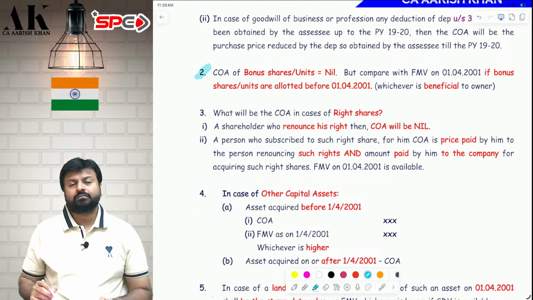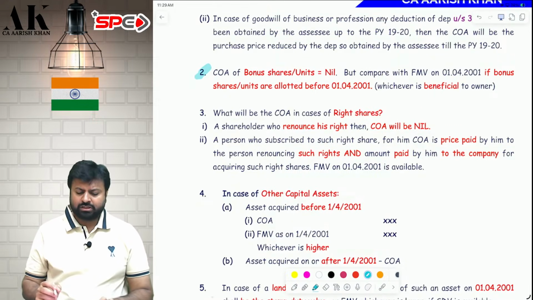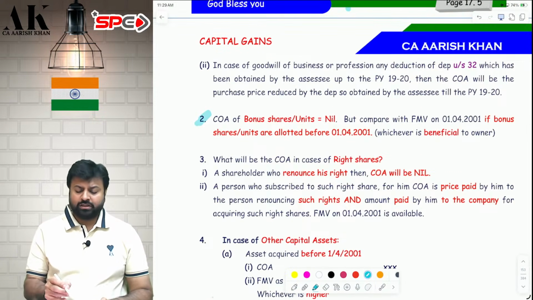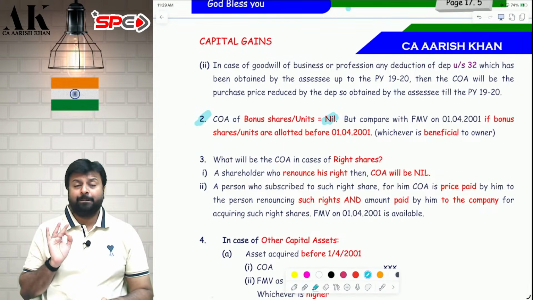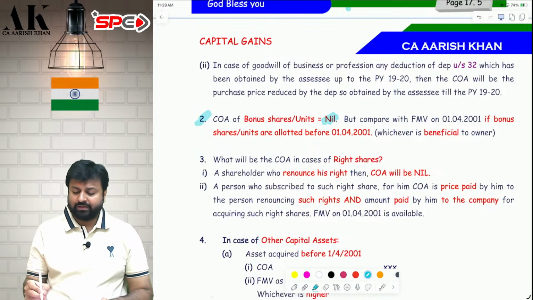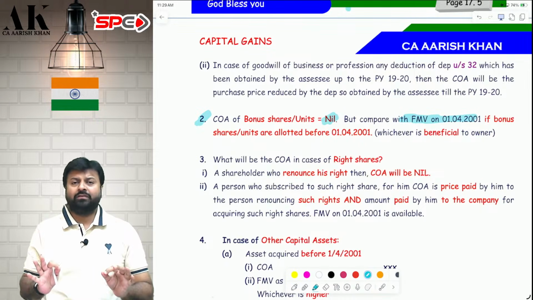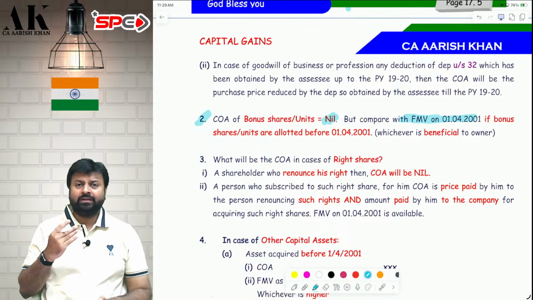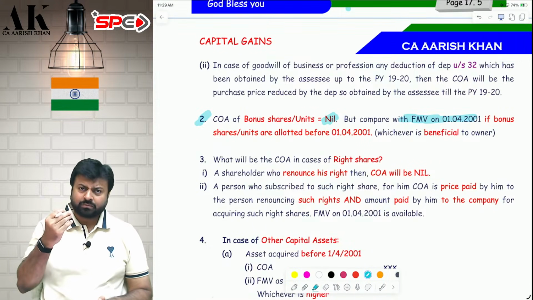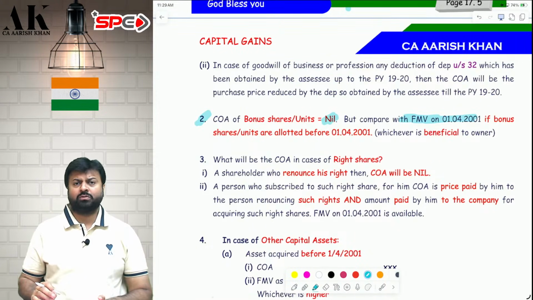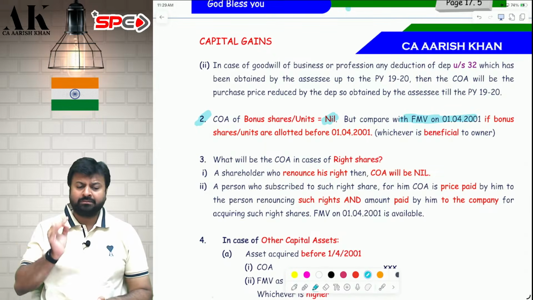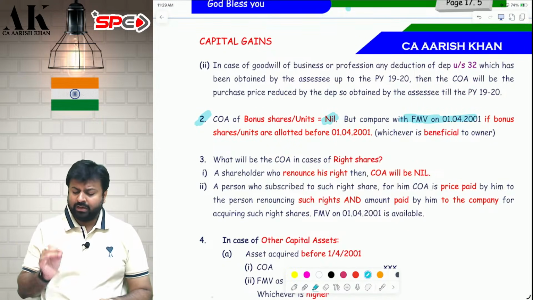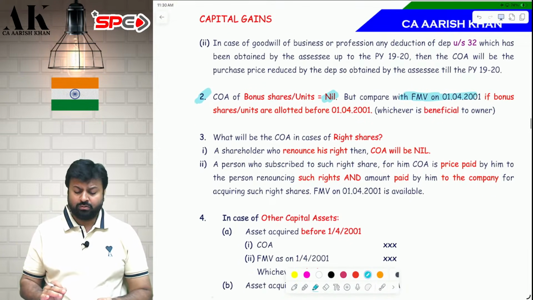Point number 2. What is the cost of acquisition of bonus shares, sir? The cost of acquisition of bonus shares is generally nil. But if the bonus share is allotted before 2001, then the cost of acquisition of the bonus share will be the FMV on 1/4/2001. Therefore, the cost of acquisition of bonus share is nil only if the shares and units are allotted on or after 1st April 2001. If it is allotted before 2001, then the cost will become the FMV on 1st April 2001.